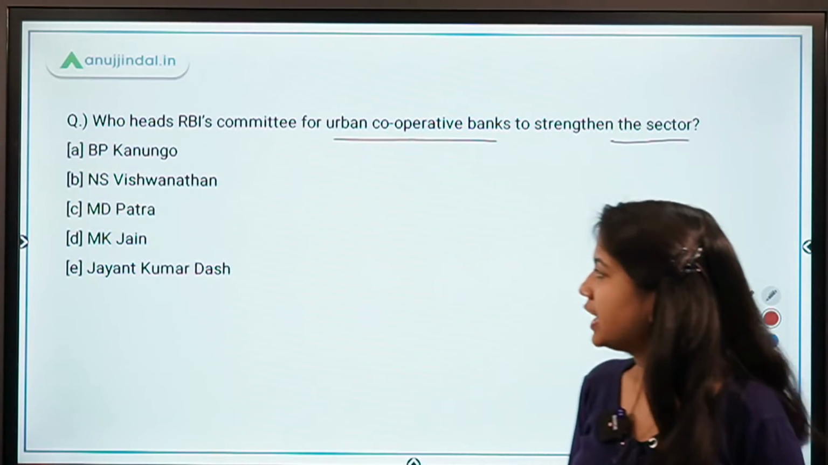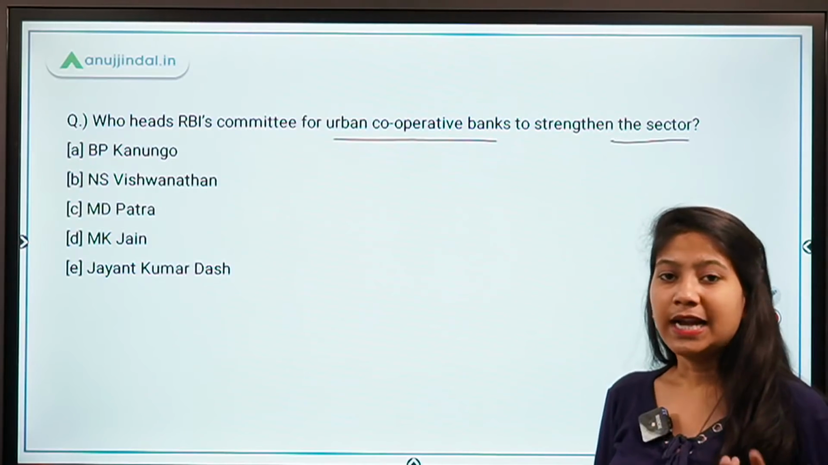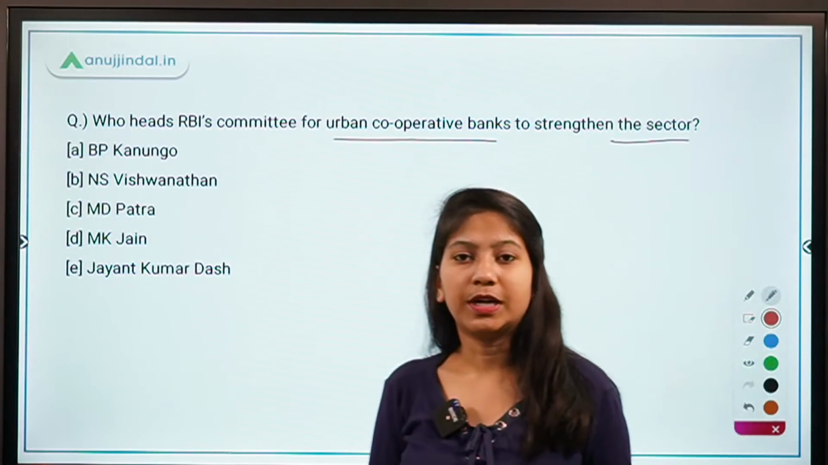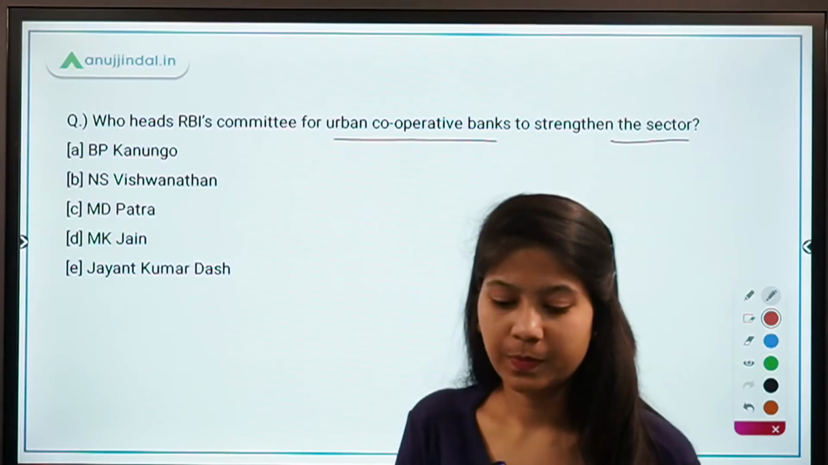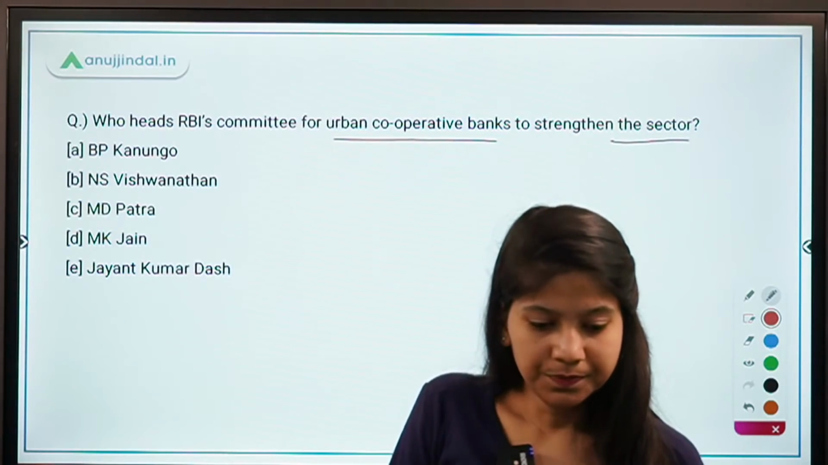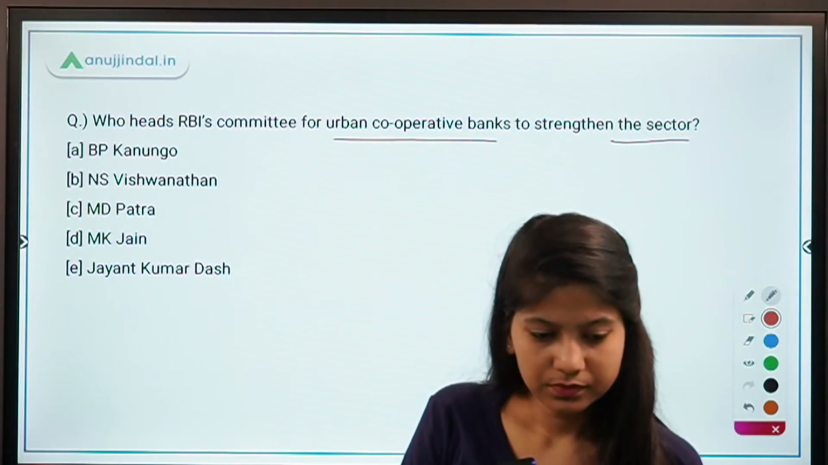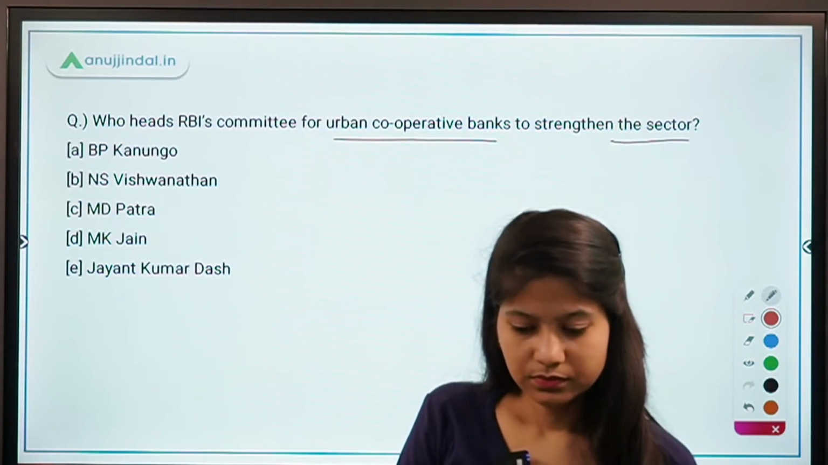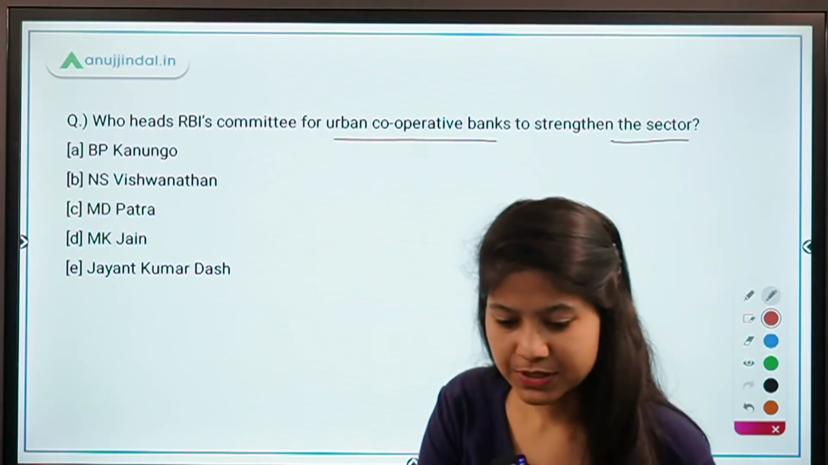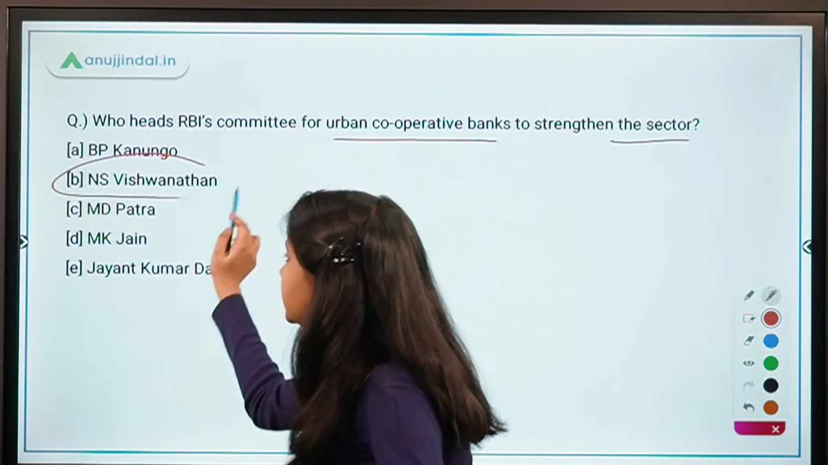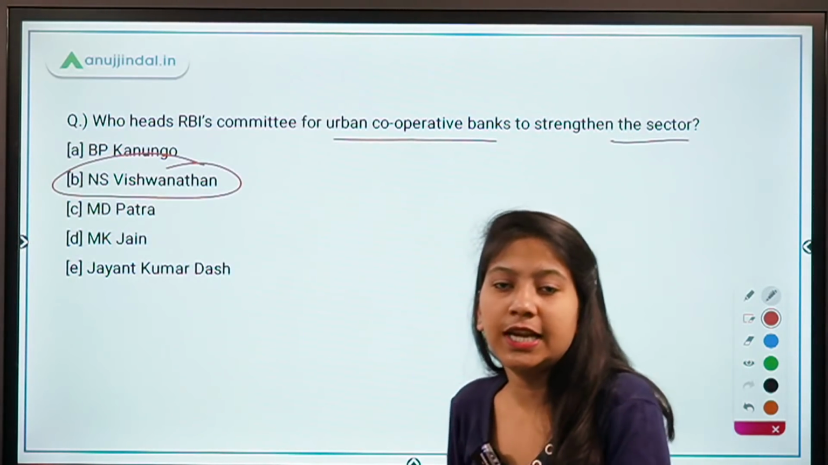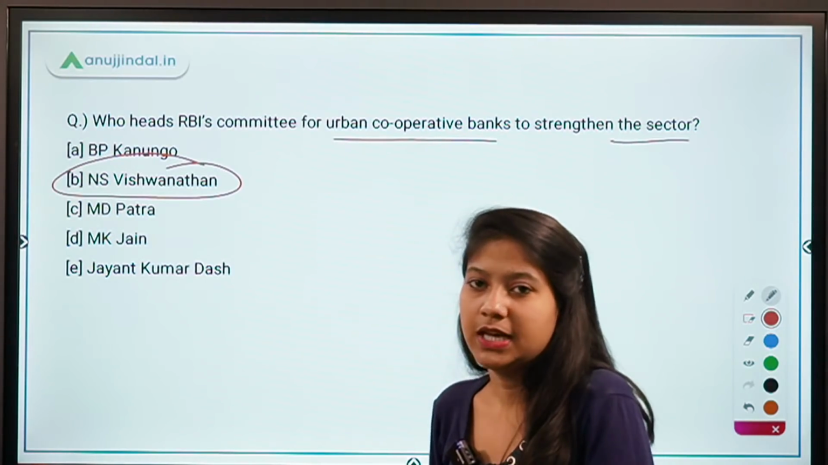Who heads RBI's Committee for Urban Cooperative Banks to strengthen the urban cooperative banking sector? So you have the 5 options. Which one is the right chairperson of this Urban Cooperative Committee of RBI? Absolutely right. It's NS Vishwanathan, who is the head of the Digital Lending Committee of RBI. Tell me that.